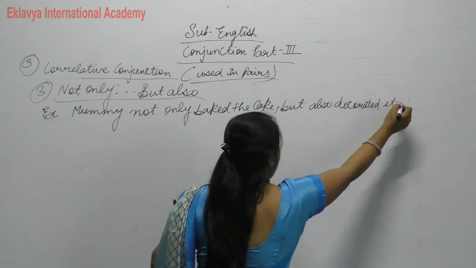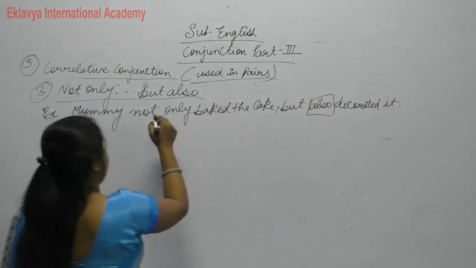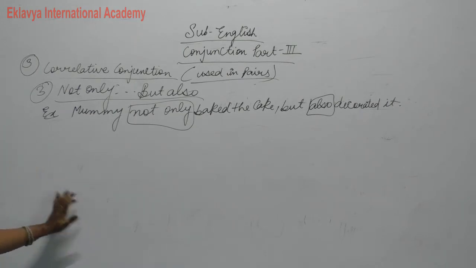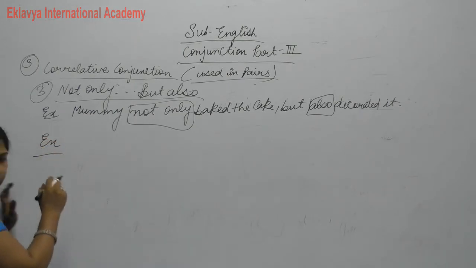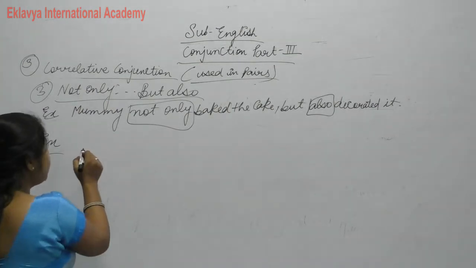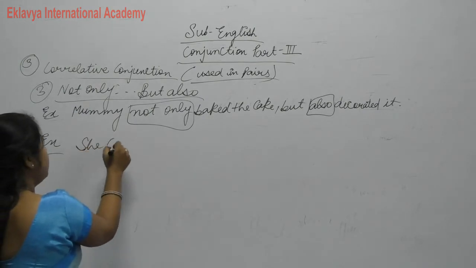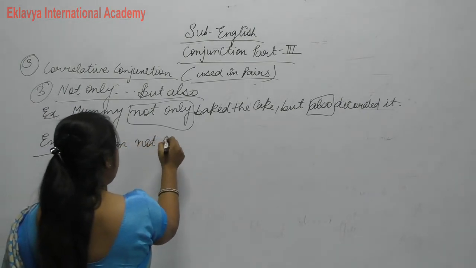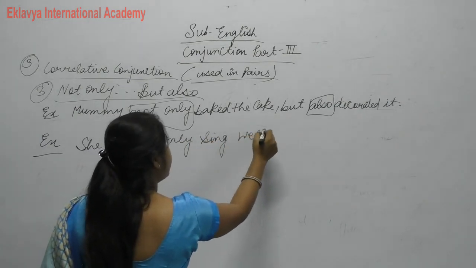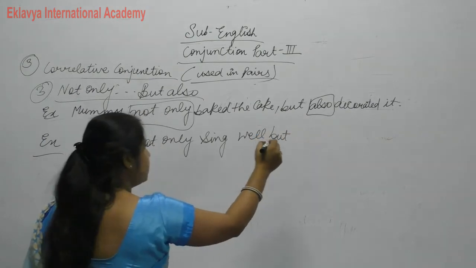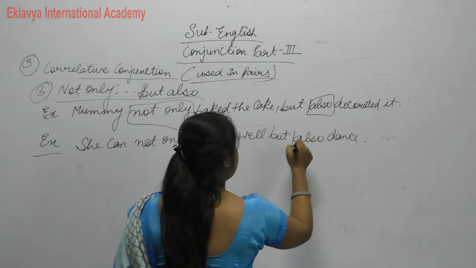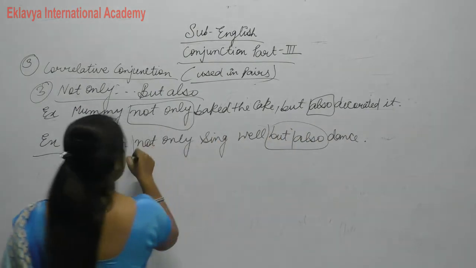Means this way we use pair conjunctions to complete our sentence. Clear? Now another example, write down: She can not only sing well but also dance. Clear? So this is "but also" and this is "not only".